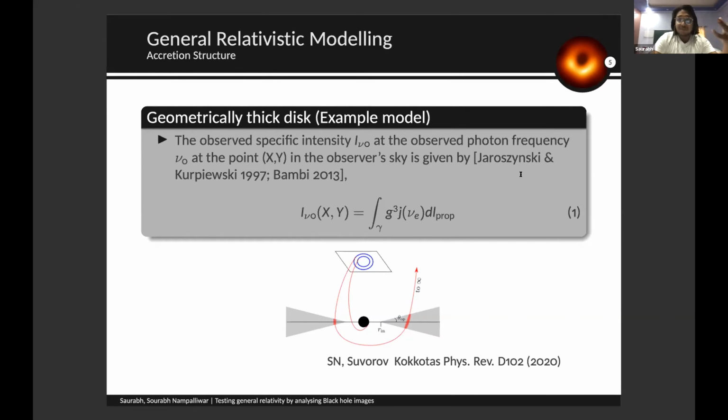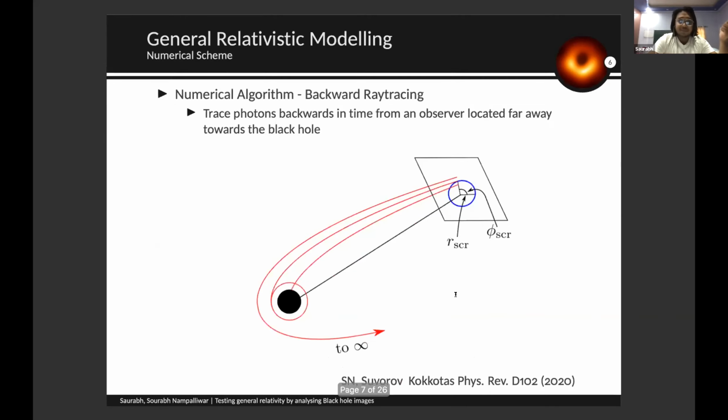And we generate those images, and then we try to use our existing theories to test our own hypotheses. So here we have this geometrically thick version, in which the accretion matter has a structure like this, where there is some thickness at the start, which is quite low, a thin region, and then it expands linearly. So we have this kind of example as a model for the first task.